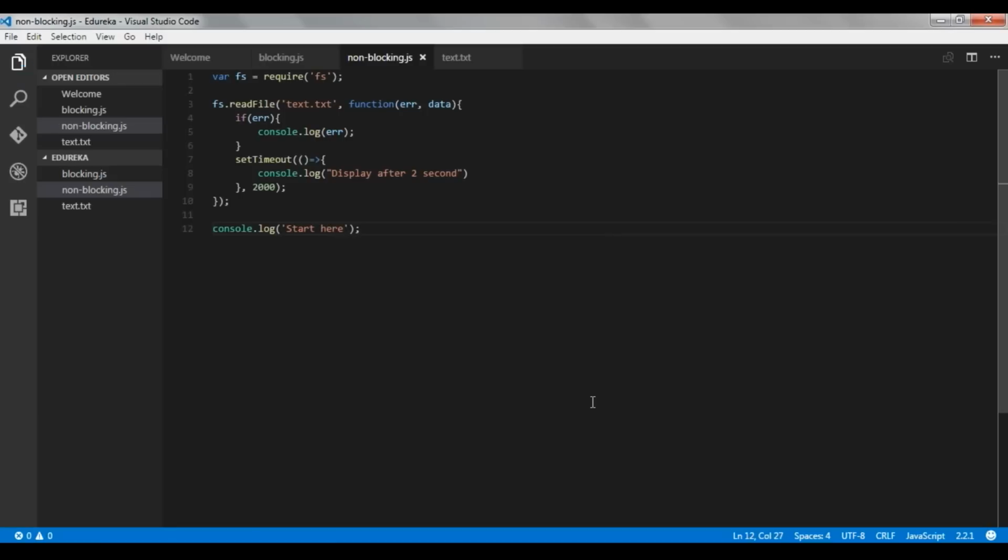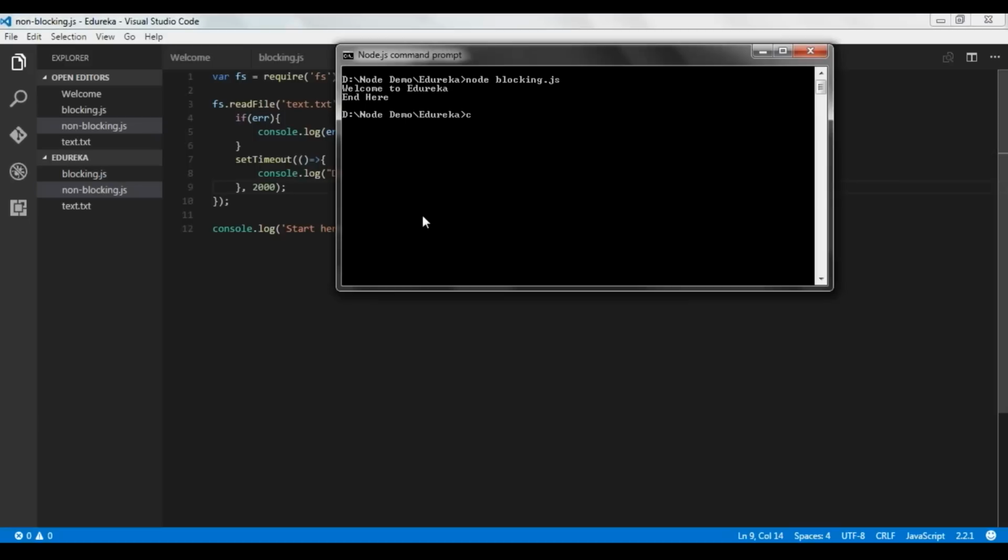I save the file. Now what will be happening here guys, before this readFile function finishes executing, your console.log will execute and print start here. Then, after processing this request, the readFile function will generate the result and display it after start here. So let us take a look and execute this program. As you can see, we first get start here, and after 2 seconds we get display after 2 seconds. So are we clear guys how blocking IO and non-blocking IO work?